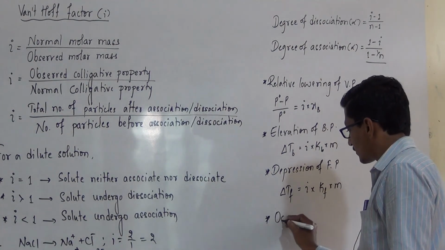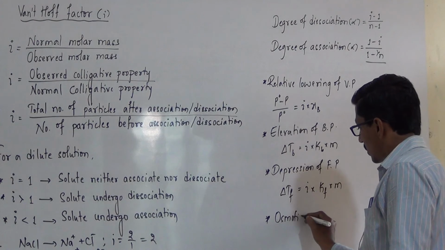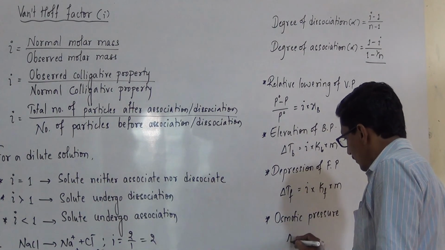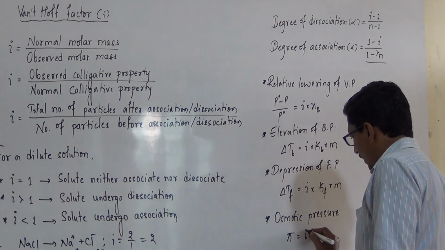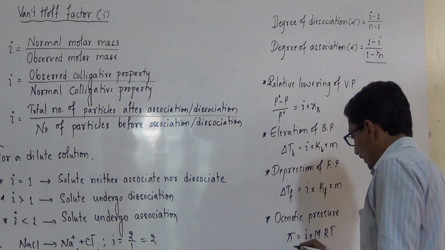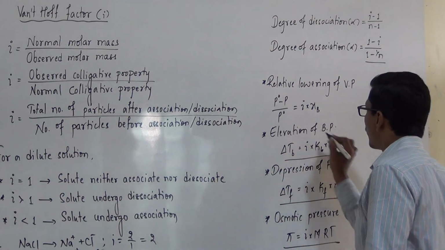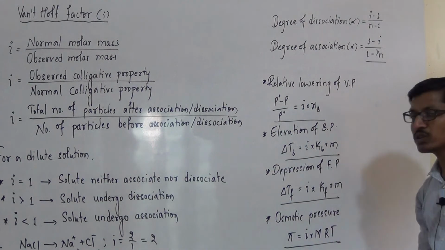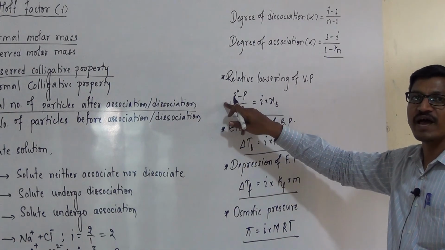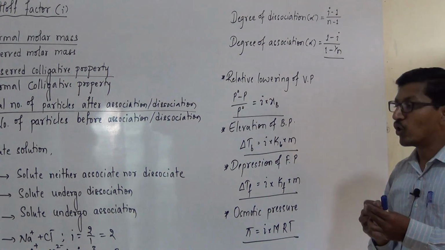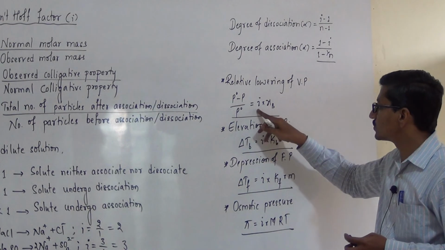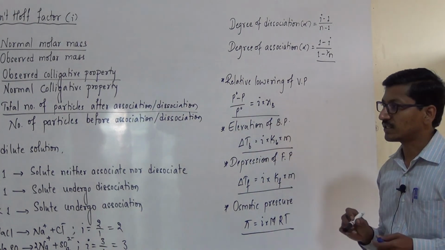Last one is osmotic pressure, pi is equal to i into m, molality, into RT. By introducing the van't Hoff factor to all the colligative properties, the observed molecular mass is the same as that of the theoretical molecular mass. The discrepancy of molecular mass can be eliminated by introducing the van't Hoff factor.